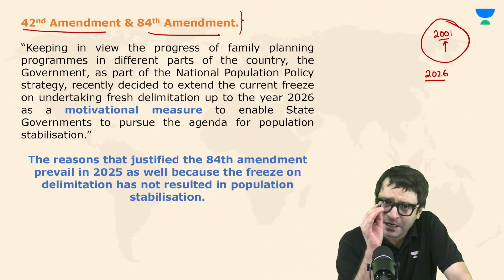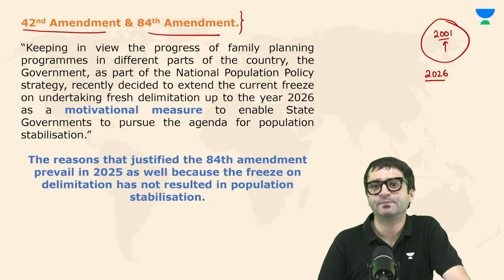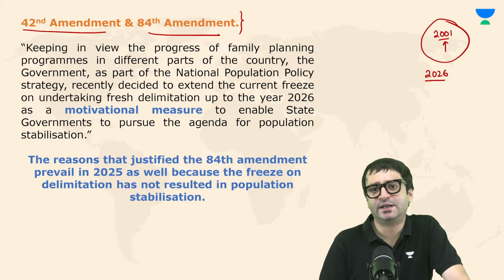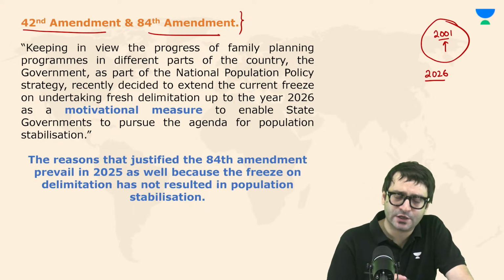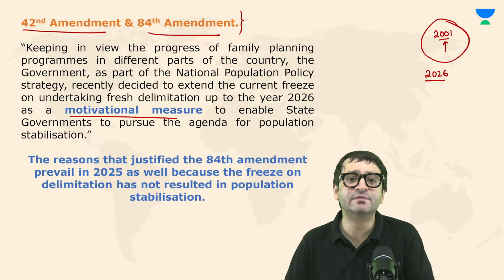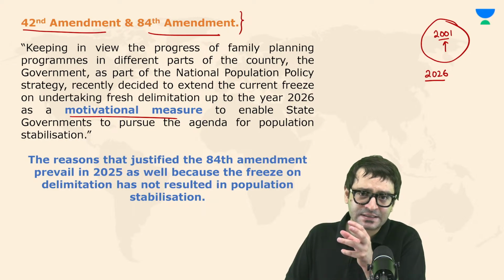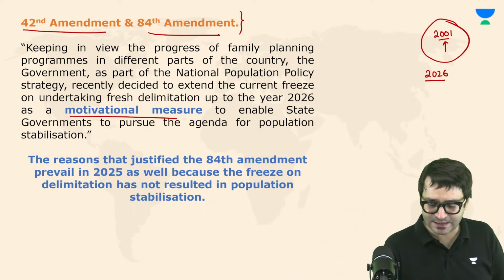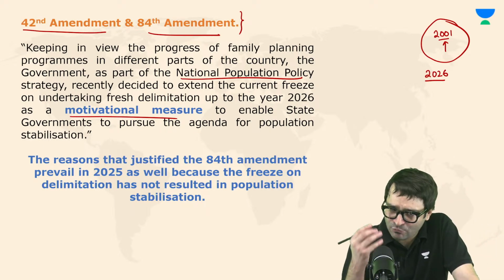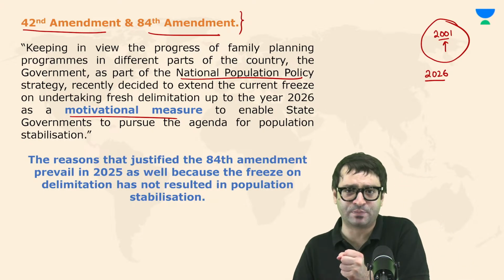But when the 84th constitutional amendment took place, this time a reason was given why we are further freezing delimitation by another 25 years till 2026. Why are we doing that? And the government said it is a motivational measure. We want to motivate the states so that they can stabilize their population. And this has been part of our national population policy. As a motivational factor, we want the states to be motivated so that they can control their population.